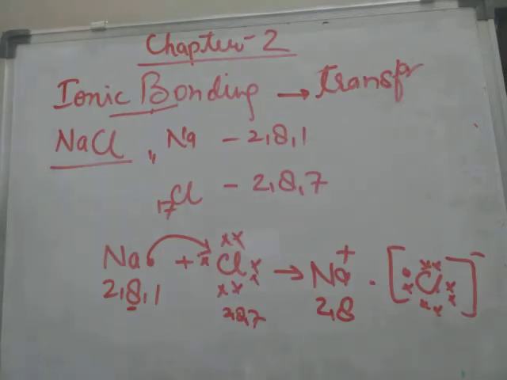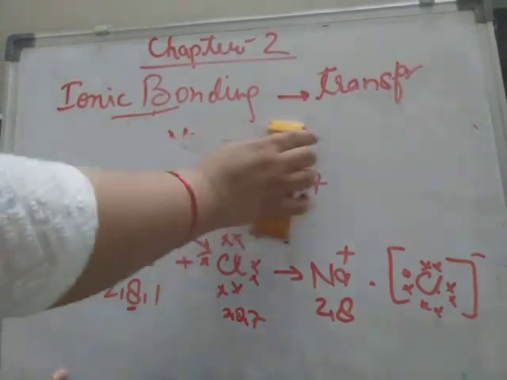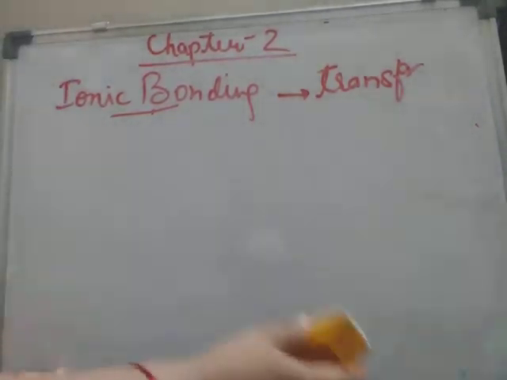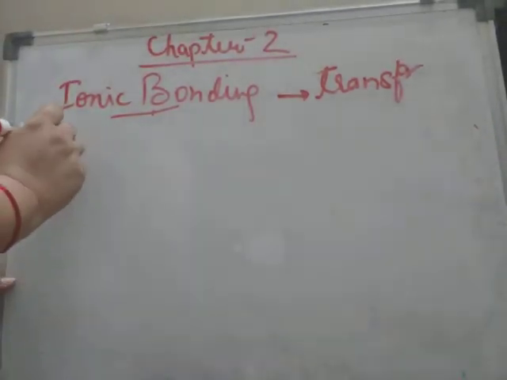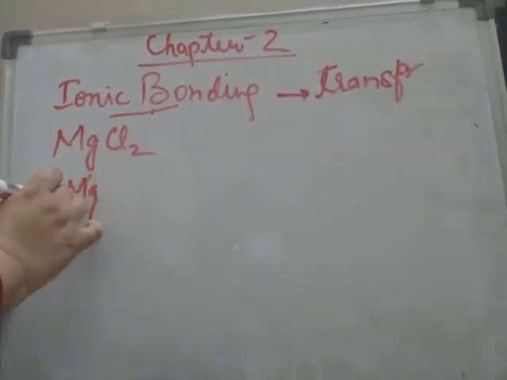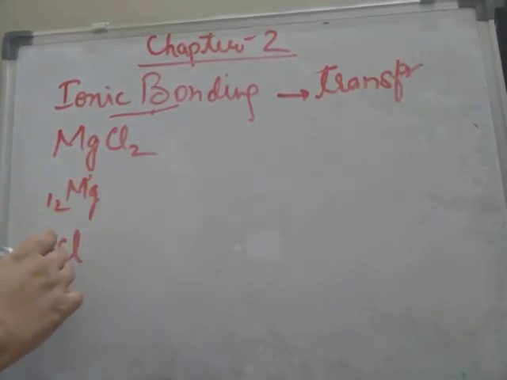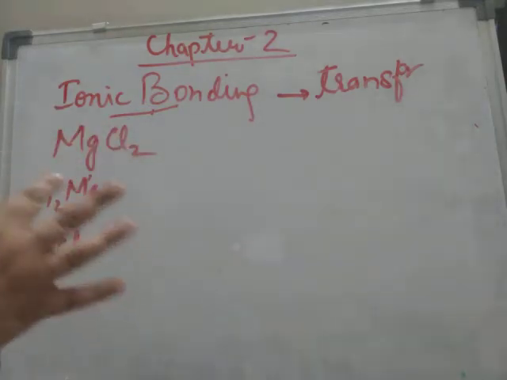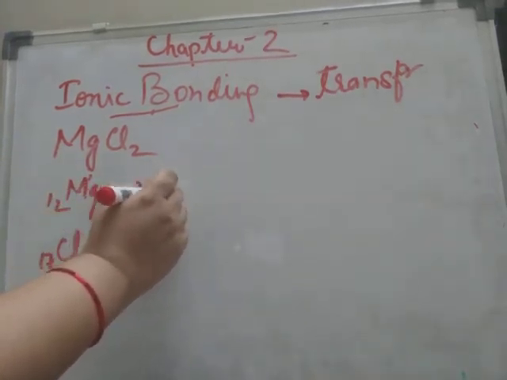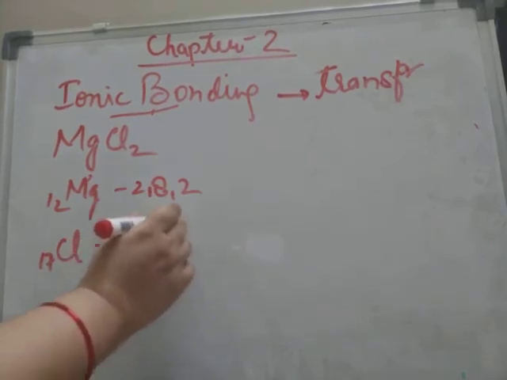The example is magnesium chloride. You have to practice so many examples from your book itself. Magnesium has atomic number 12. Chlorine has atomic number 17. First you should know the formula of the compound, then only you can do all this. Otherwise, if you write the molecular formula MgCl, then you won't be able to show the ionic bonding. Magnesium's electronic configuration will be 2,8,2, and chlorine's will be 2,8,7.